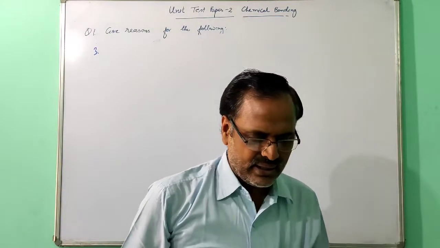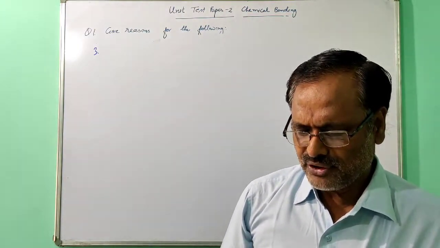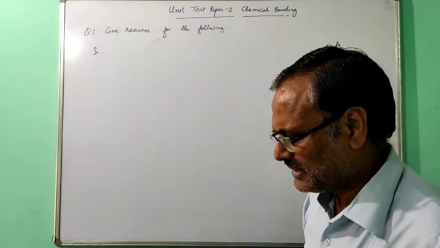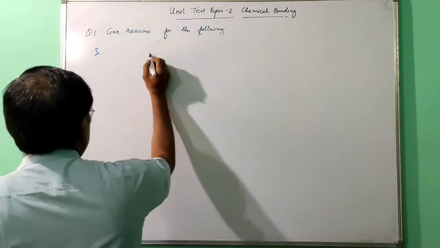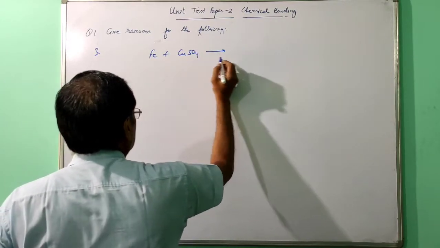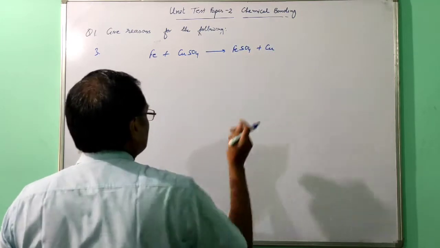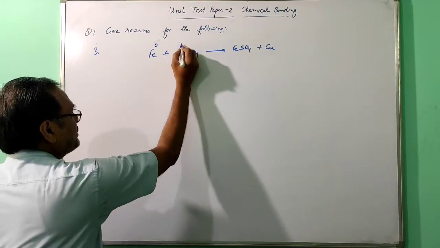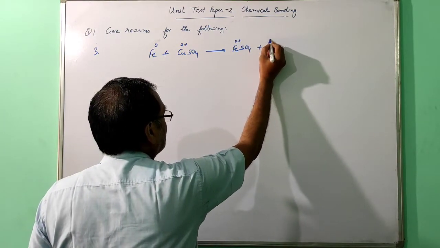What is given? Iron displaces copper from solution of copper salt. The reaction is deemed as redox reaction. So this iron displaces copper from salt solution, and this will be treated as redox reaction. So how can you say the redox reaction? Just you see, oxidation number of iron is 0, copper is +2, and iron +2, and copper 0.